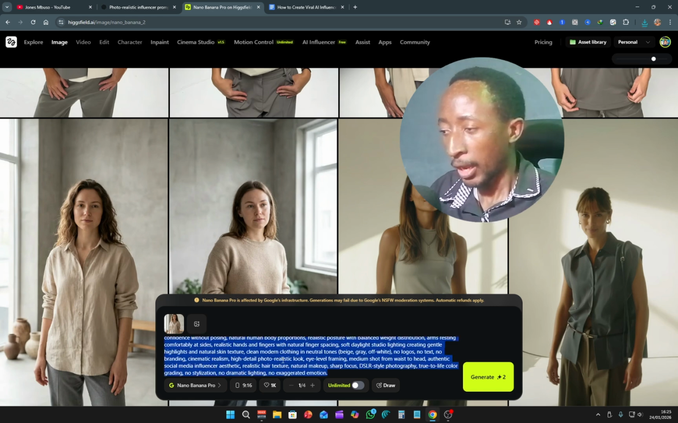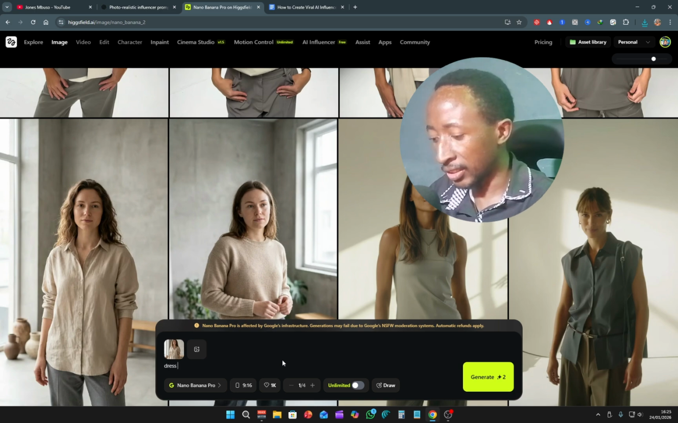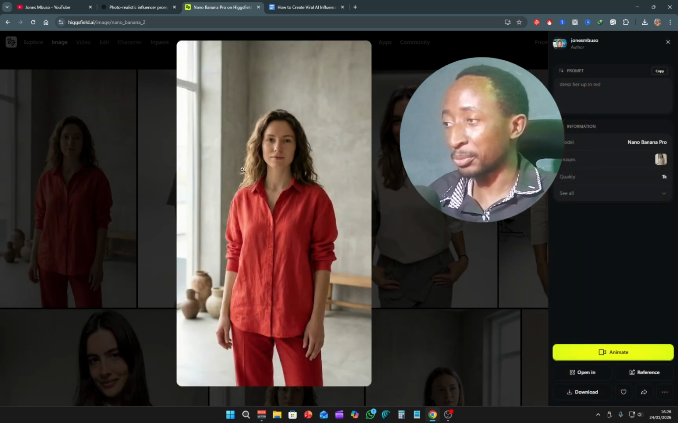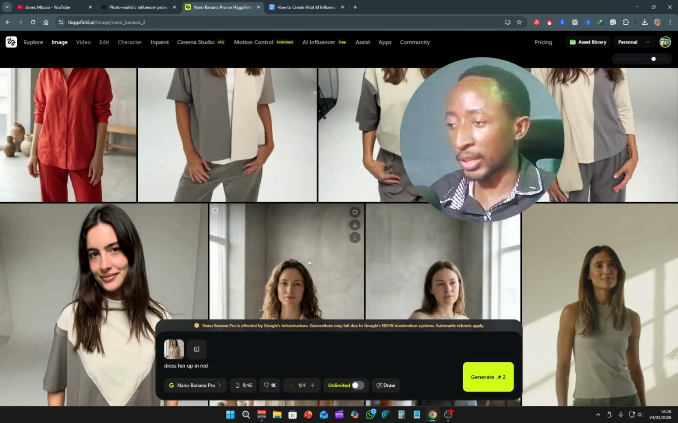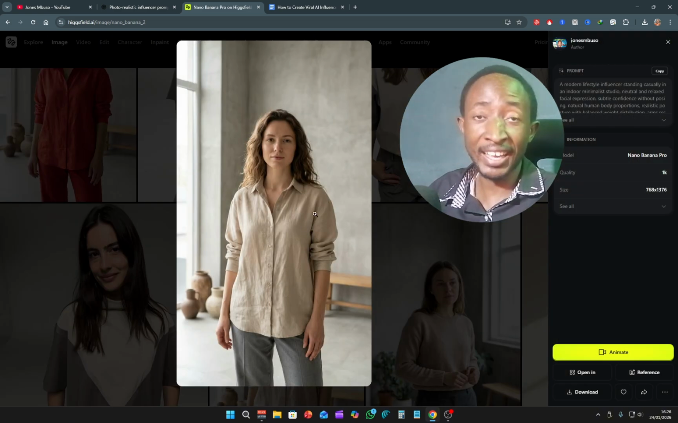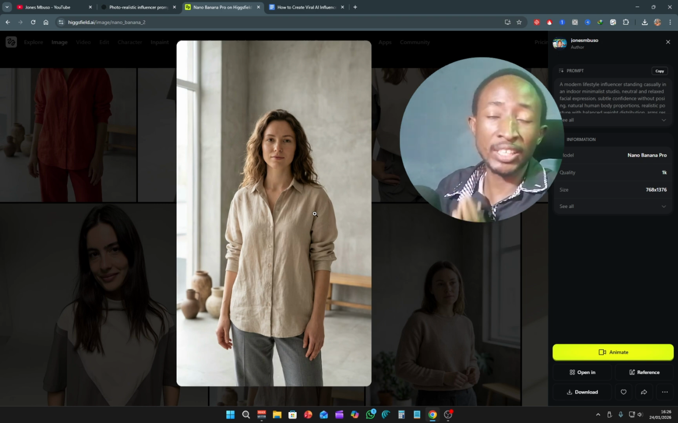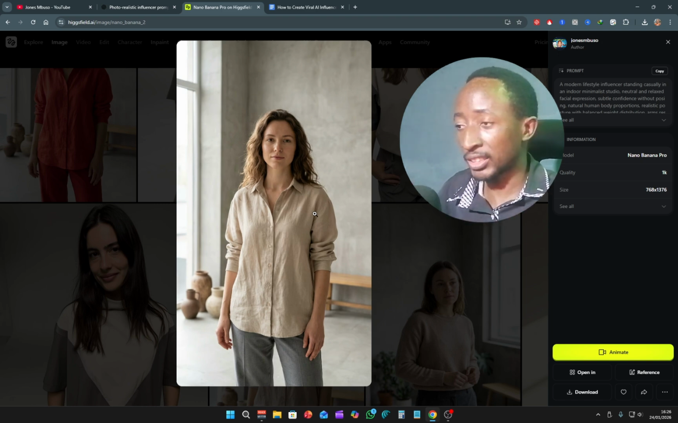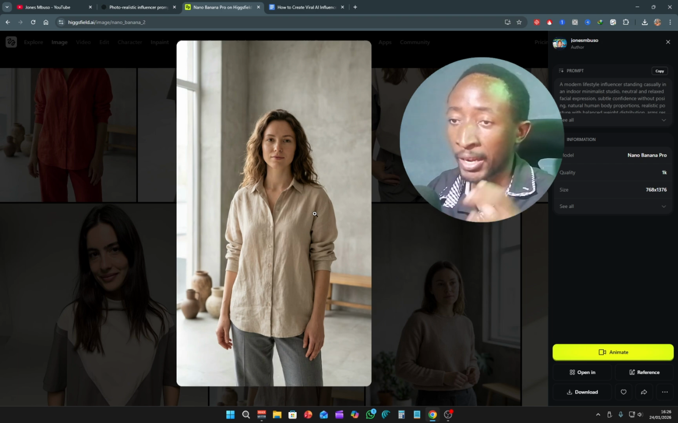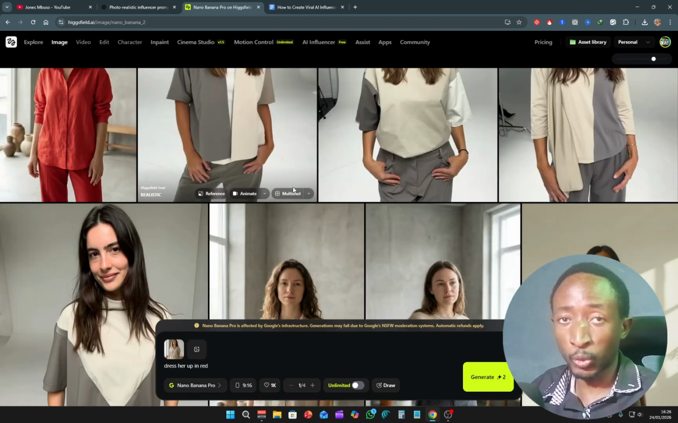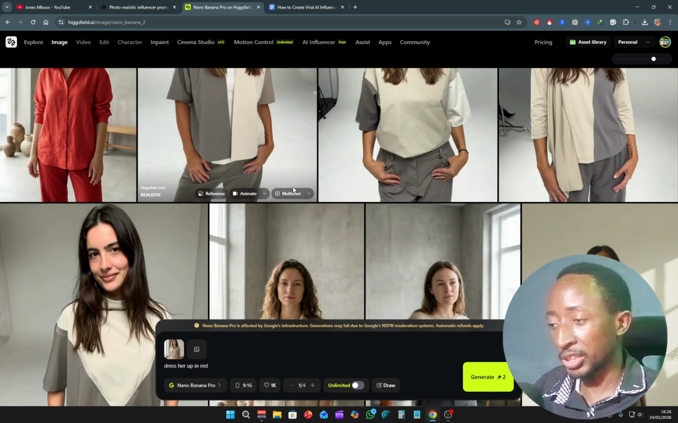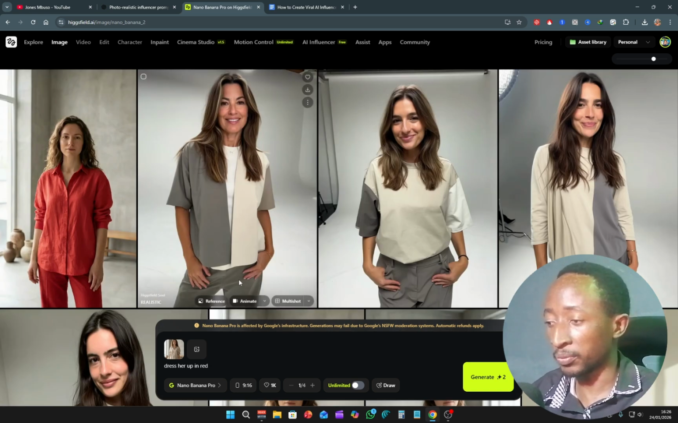Here I can say okay, dress her up in red like this, and you can see the image that has been generated. Look at this one, and let's look at the original image. You can see the character still maintains the same look. I can even change the location, I can change whatever I want. That's the power of Nano Banana Pro. Now you can use Nano Banana Pro directly from Google, and it will still give you the same result. Like I already mentioned, the reason I'm using HiggsField is because we have everything right here.